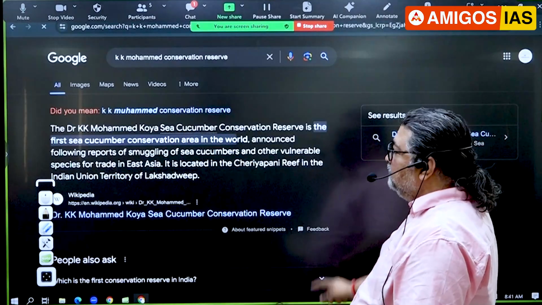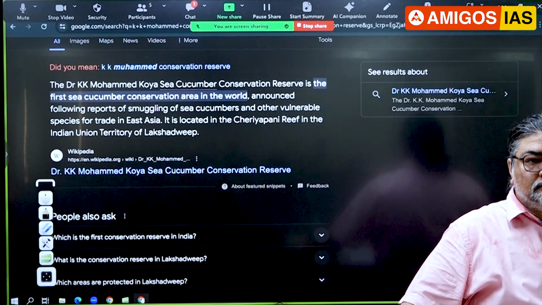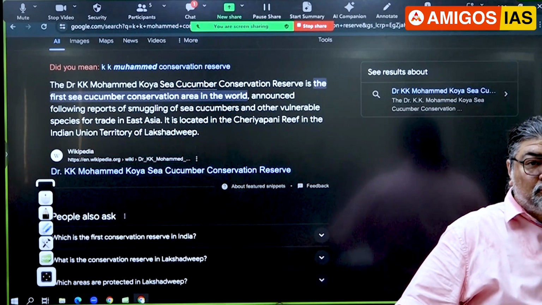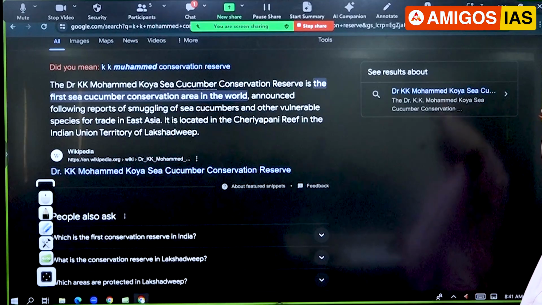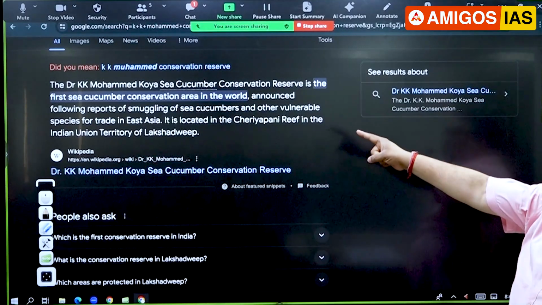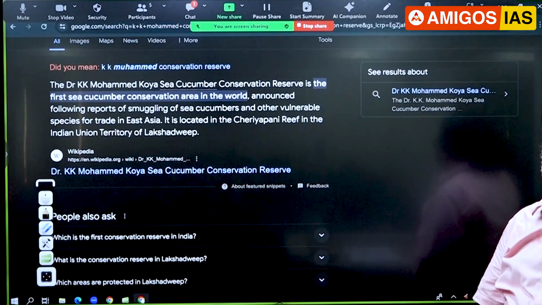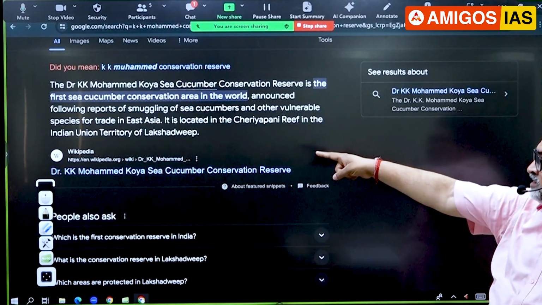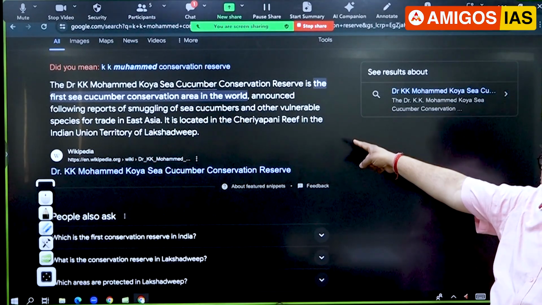Conservation Reserve. Look at it. Name given. First time for sea cucumber, this conservation is given. Given here: Dr. K.K. Muhammad Koya Sea Cucumber Conservation Reserve is the first sea cucumber conservation area in the world. So UPSC can ask a question. That could be one of the areas. Right? Now look at this, announced following reports of smuggling of sea cucumbers and other vulnerable species for trade in East Asia. Look at Cheria Pani. See? Cheria Pani Reef. Coral reef.